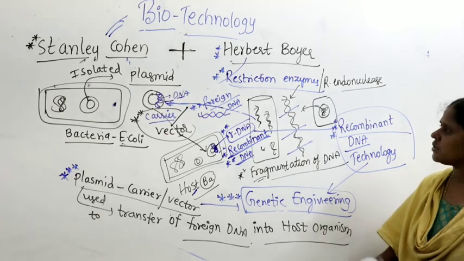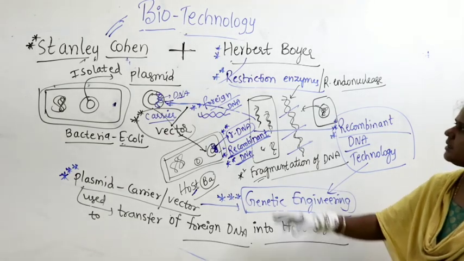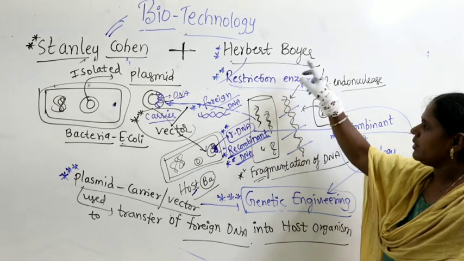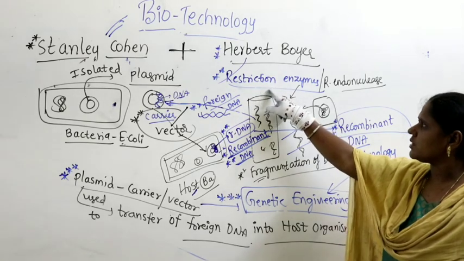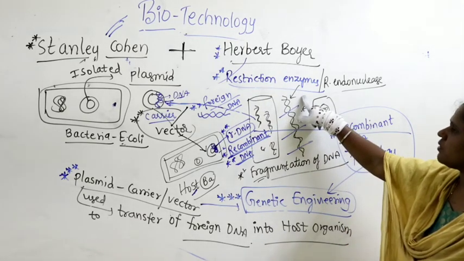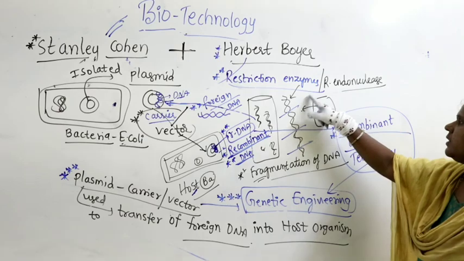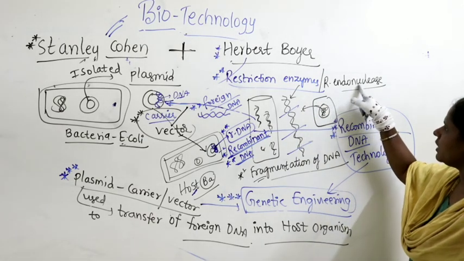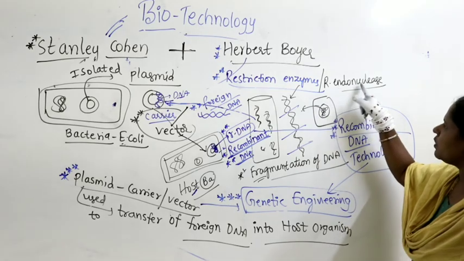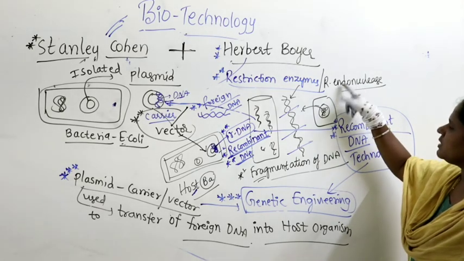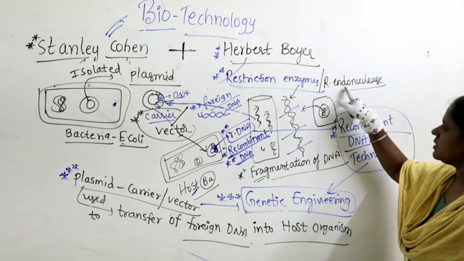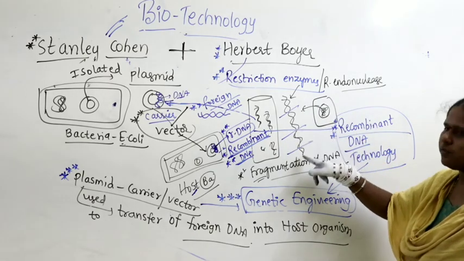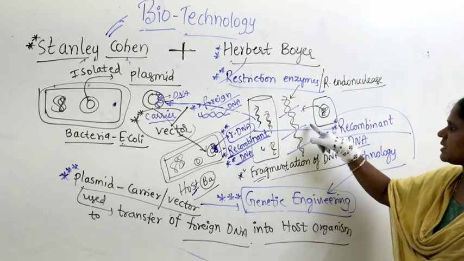Okay, for this the introduction is very important. It started with the great effort of Herbert Boyer, who discovered what are called restriction enzymes. These are also called molecular scissors, and the enzyme he discovered is called restriction endonuclease. Why is it called endonuclease? Endo means inside, within the nucleus; it is responsible for cutting DNA at a specific site, at a specific location.